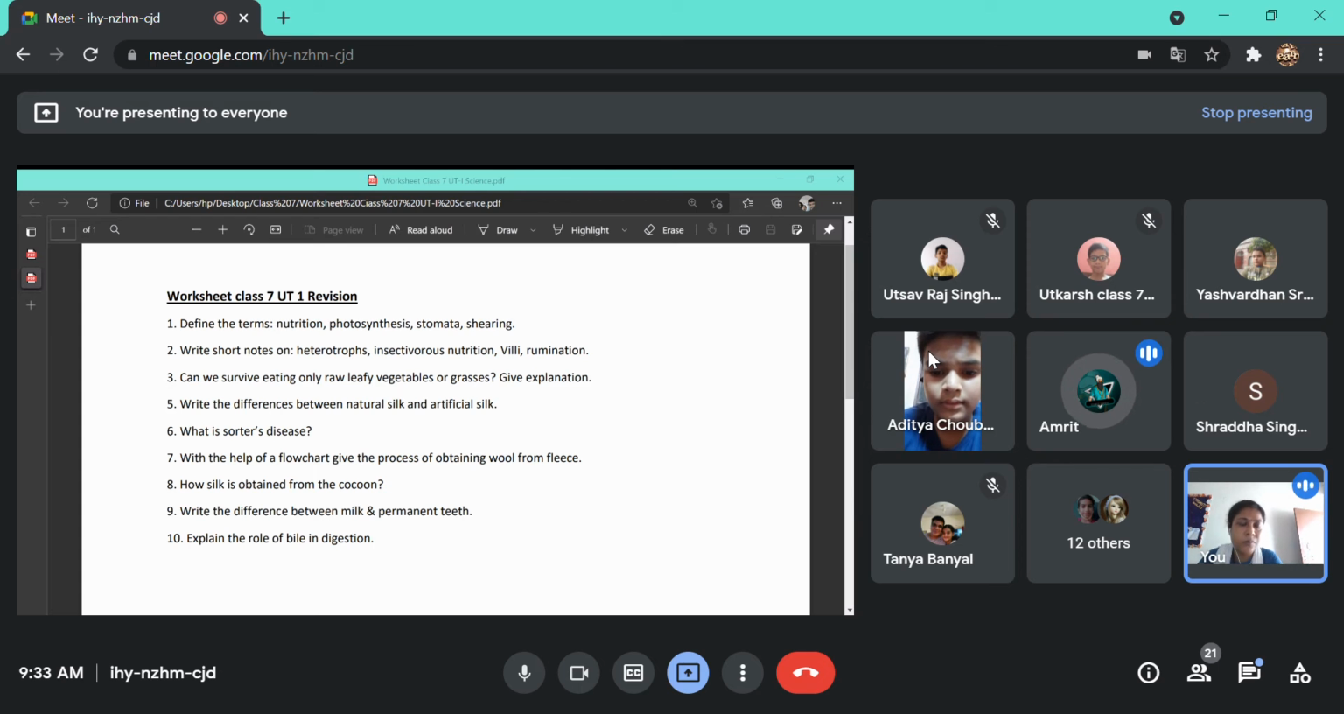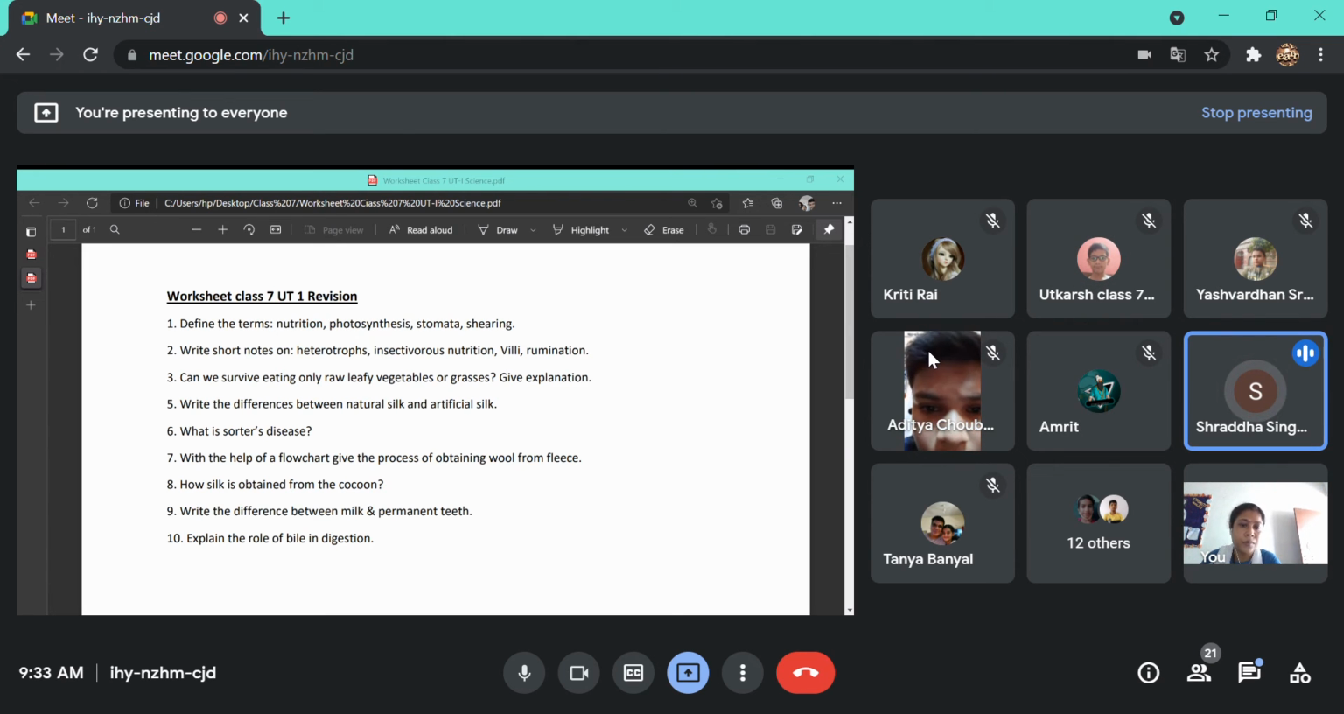The inner wall of the small intestine has thousands of finger-like outgrowths. These are called villi. Shraddha, tell me what is the function of villi? Very good, Amrit. Shraddha, give the villi function. Ma'am, villi increase the surface area for absorption of the digested food.